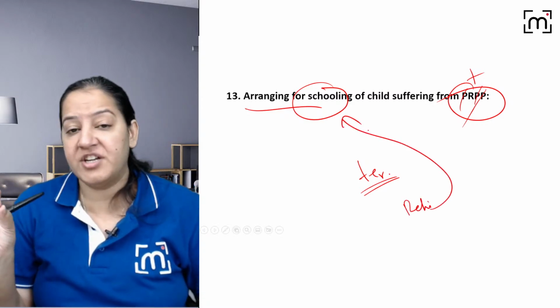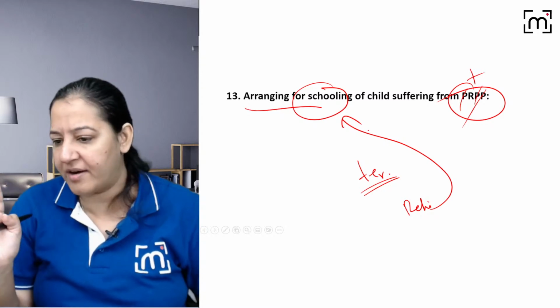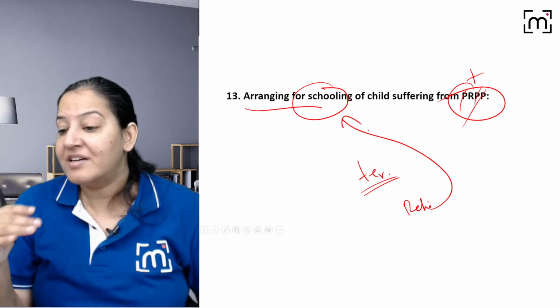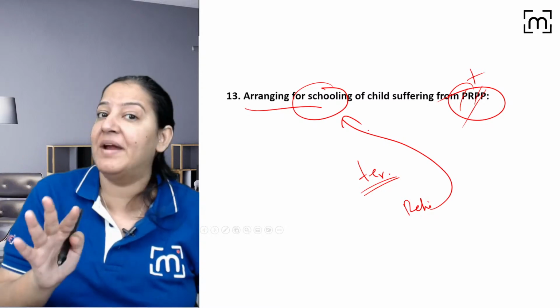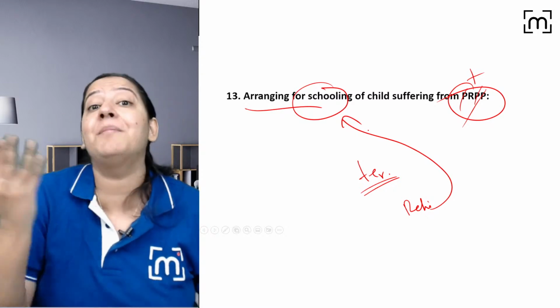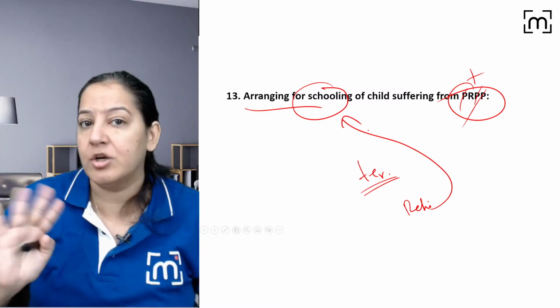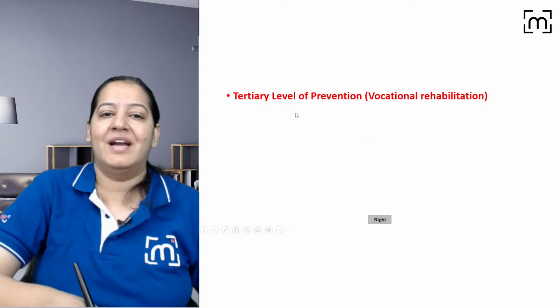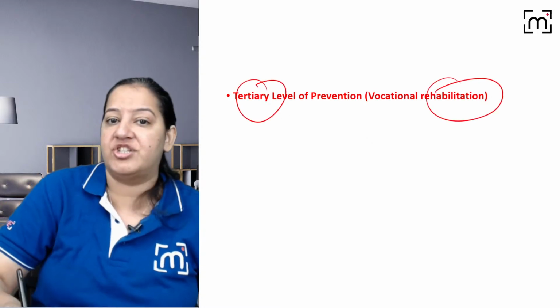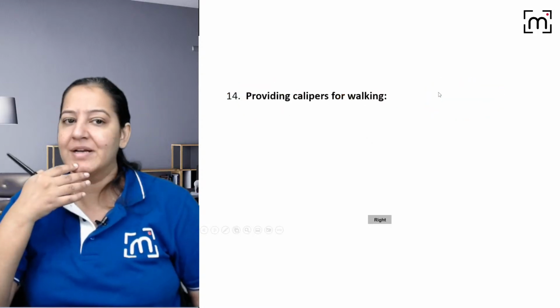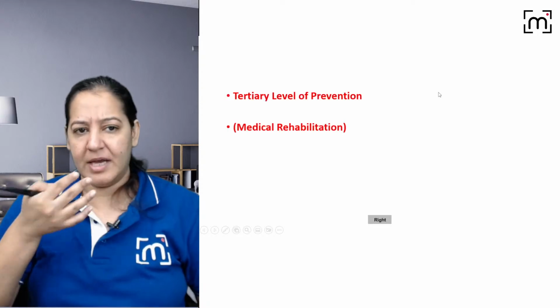So it is tertiary. Tertiary में क्या? It's tertiary. You all are right. Nitin, Osama, Gaurav, Gajanan. Tertiary में it's rehabilitation. Say the complete answer. Tertiary और tertiary में क्या? Is it disability limitation? No, it's rehabilitation. So say it's tertiary level and rehabilitation, vocational rehabilitation, right? So that's the thing. The same thing is there.